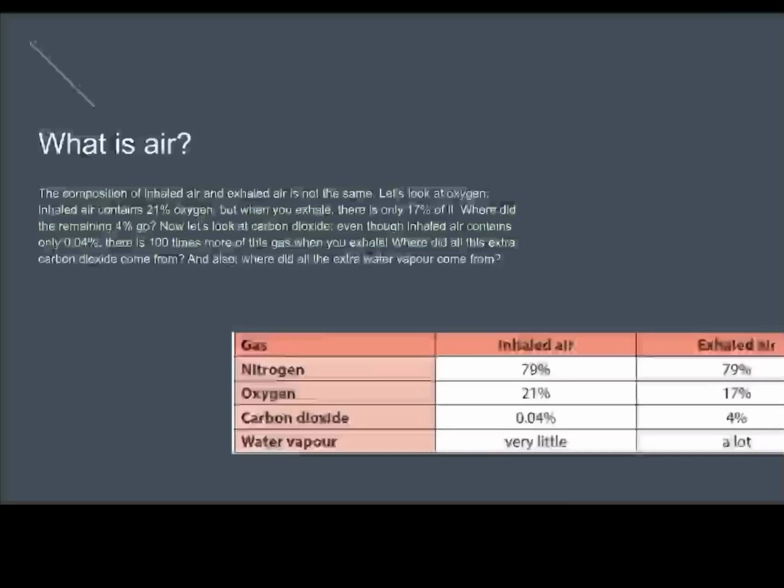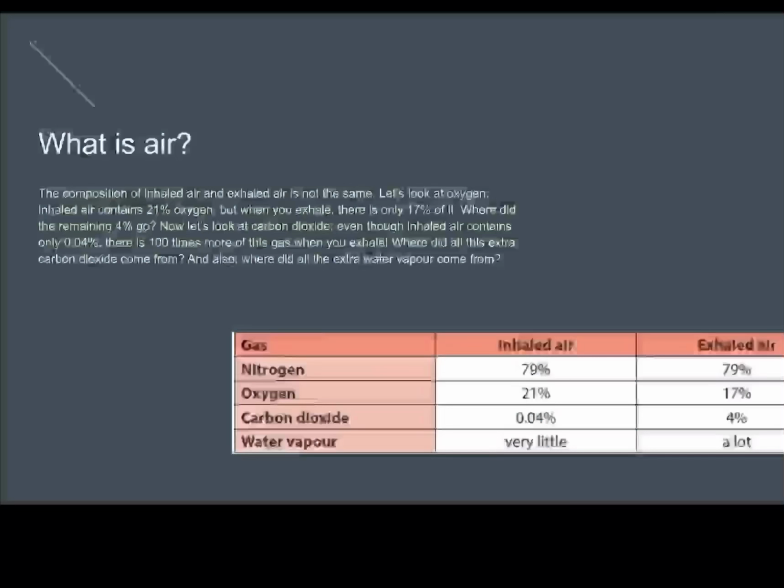The composition of inhaled air and exhaled air is not the same. Let's look at oxygen. Inhaled air contains 21% oxygen, but when you exhale, there's only 17% of it. Where did the remaining 4% go? Now let's look at carbon dioxide. Even though inhaled air contains 0.04%, there is 100 times more of this gas when you exhale.